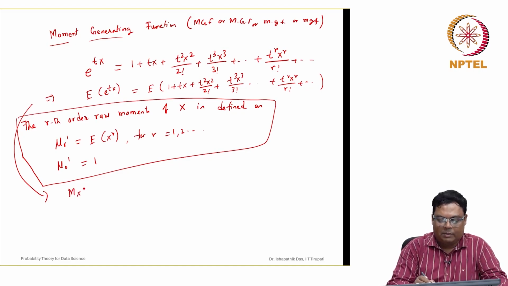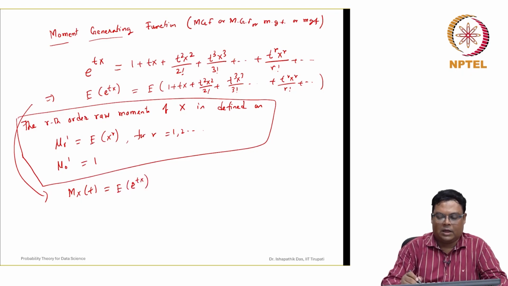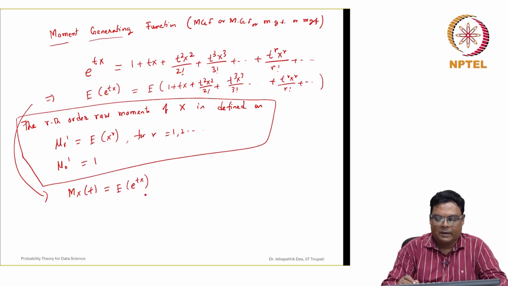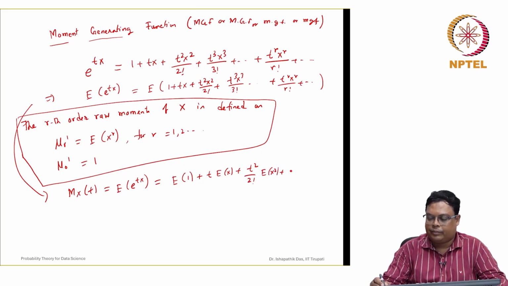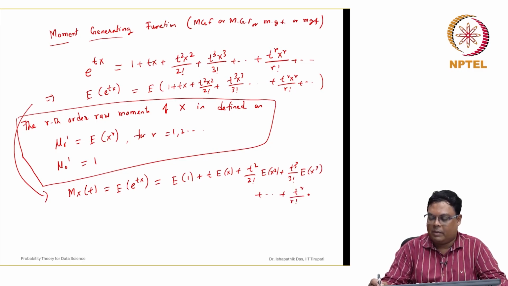Now, from here, what is this? This is nothing but our definition of M_X(t). If it exists for some particular values of t, in an interval like minus delta to plus delta, then using the expected value property, this can be represented as the expected value of 1, then t is a constant, times the expected value of X, plus t squared by 2 factorial expected value of X squared, like this, plus t cubed by 3 factorial expected value of X cubed, plus the general term t to the power r by r factorial expected value of X to the power r, plus so on.